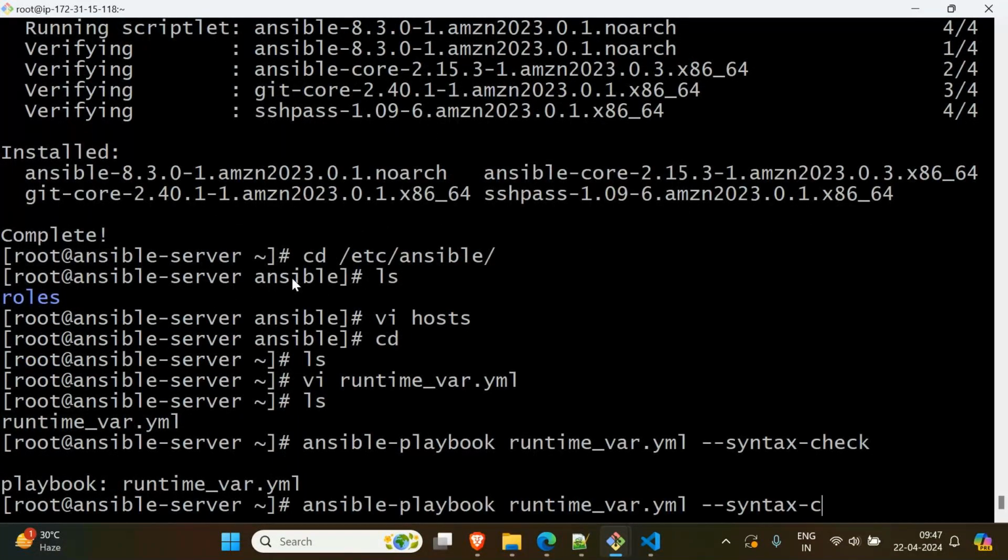Now, how to use a runtime variable? Here it's simple. You use hyphen hyphen extra-vars. You have to say --extra-vars. This is the argument you have to give. Now what value you want to pass? As you see, this is my variable name. Use the same variable name. Package, same variable name you have to use, right? Whatever name you give in the code, same name you have to use, equal to what you want to install. I want to install, for example, the tree command.